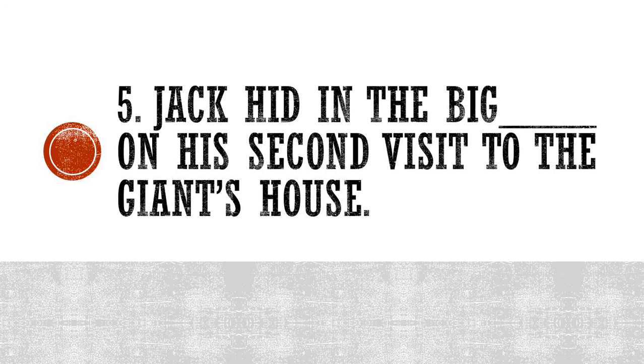Jack hid in the big desk on his second visit to the giant's house. For the first time he hid in the oven, with the help of the giant's wife, that is the tall lady. But for the second time he went inside the house without the help of anyone. So where did he hide? The starting words are big dash. Okay, I think many of you are thinking about the answers.